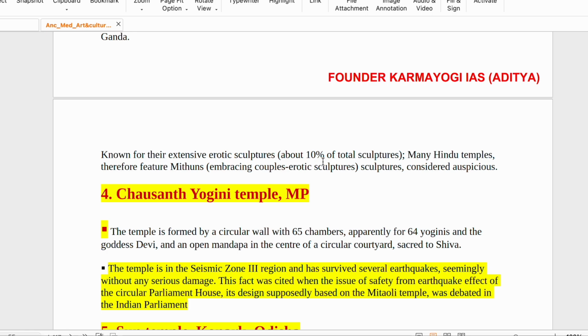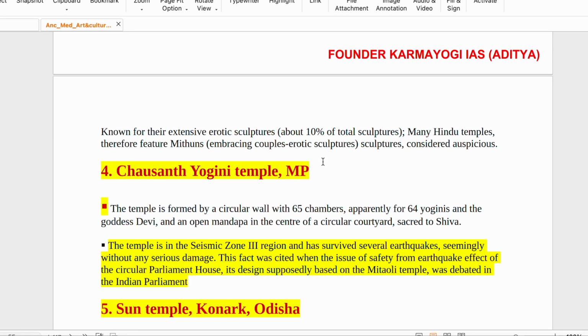About total, it's not that there are only erotic sculptures there. Out of 100 sculptures, let's assume that 10% are erotic sculptures. Some people think that there are only erotic sculptures there. Many Hindu temples therefore feature Mithuns, amorous couple erotic sculptures, considered auspicious. It is considered something auspicious, and that's why in many other places, not only in this place, it is there. Okay.